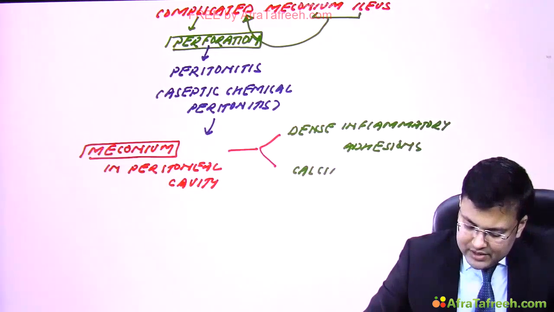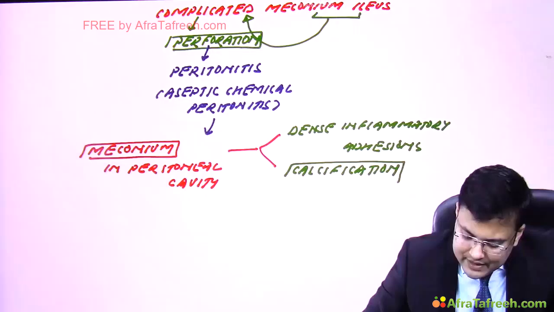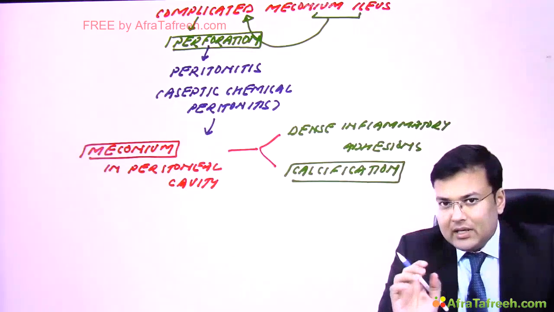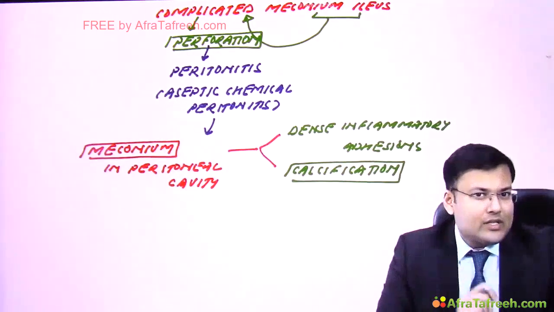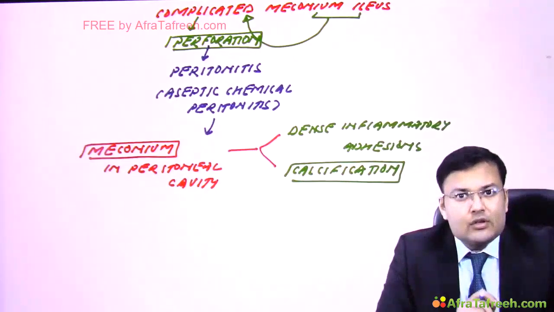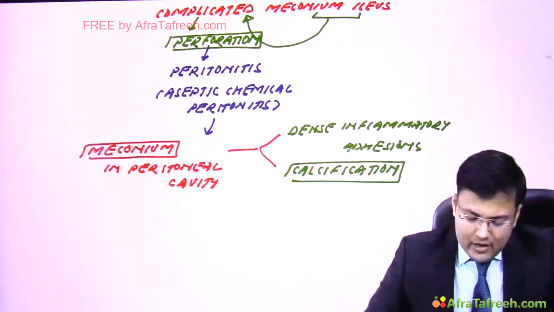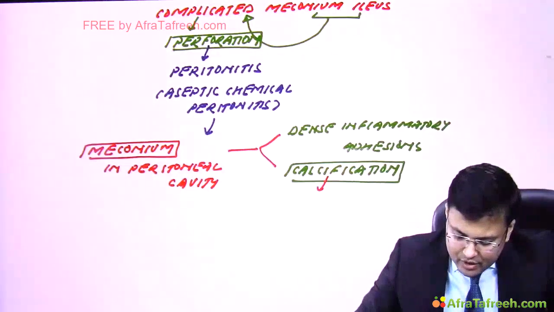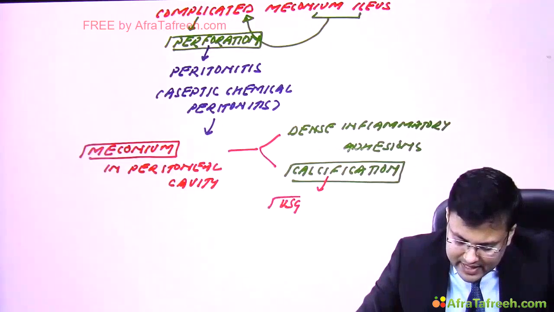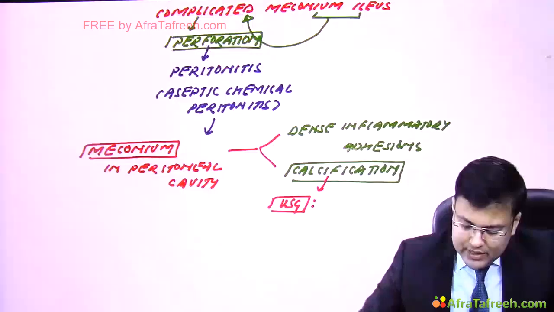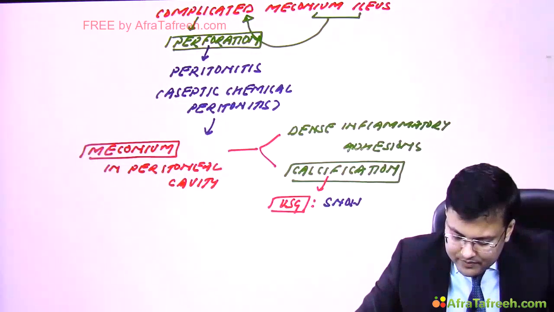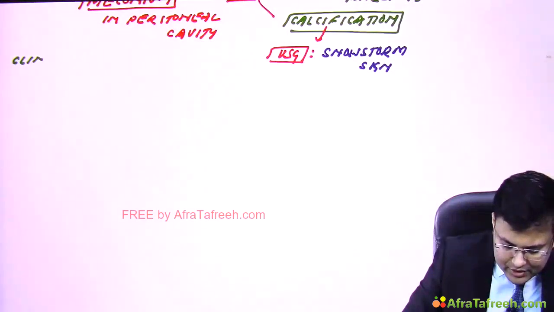And there is one question related to this calcification. If there is calcification and we perform ultrasound, there is a characteristic appearance. What's the name of that characteristic appearance? It's known as snowstorm sign. So because of this calcification, on ultrasound there is a characteristic appearance, and that's known as snowstorm sign.